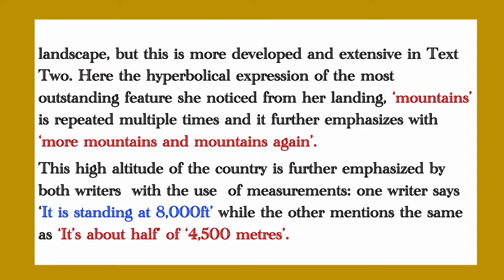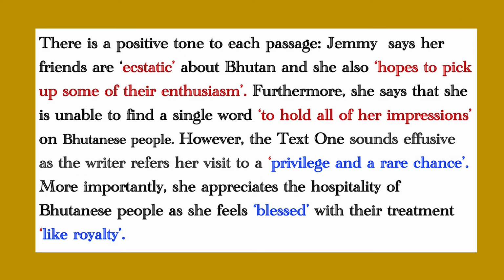The high altitude of the country is further emphasized by both writers with the use of measurements. One writer says it is standing at 8,000 feet, while the other mentions the same as about half of 4,500 meters.